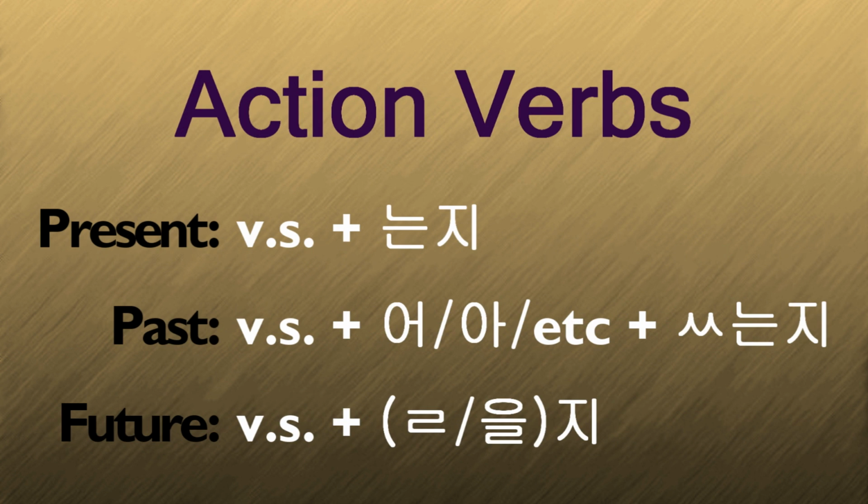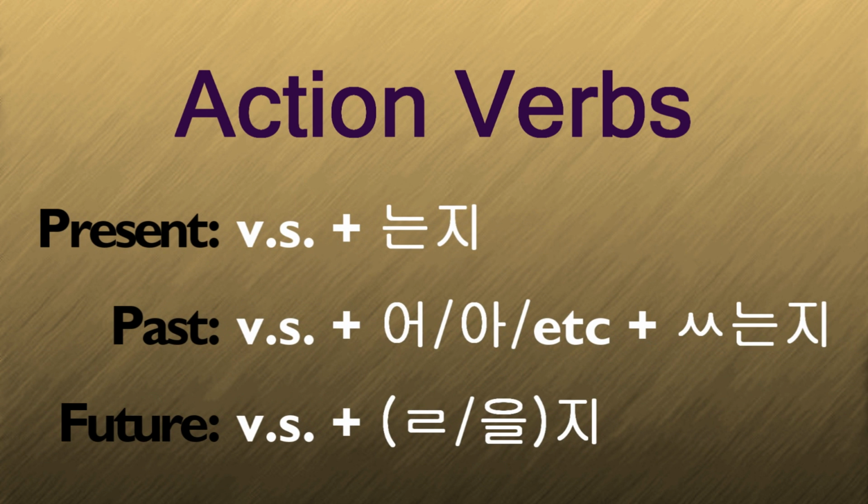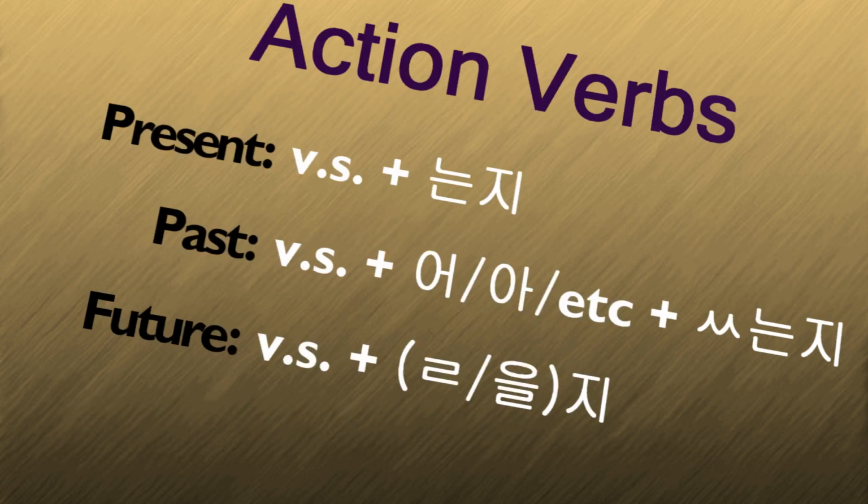Action verbs are verbs that do things. 먹다, to eat, 하다, to do, and 자다, to sleep, are just a few examples. 있다, to exist, and 없다, to not exist, are also action verbs. If you don't know how to conjugate the middle part, check out my video on conjugation.